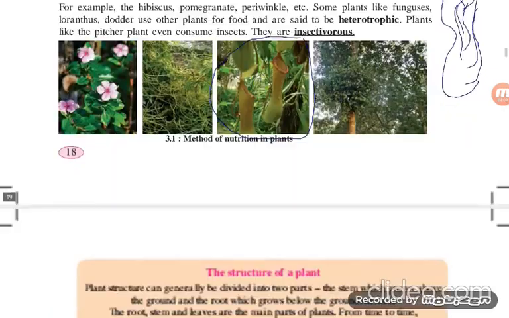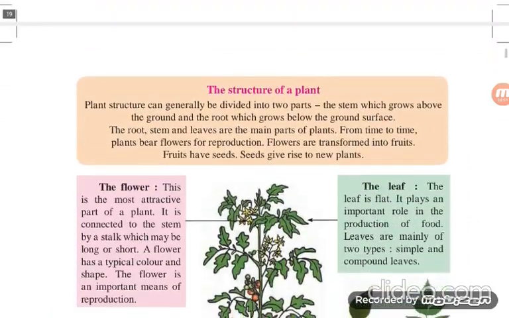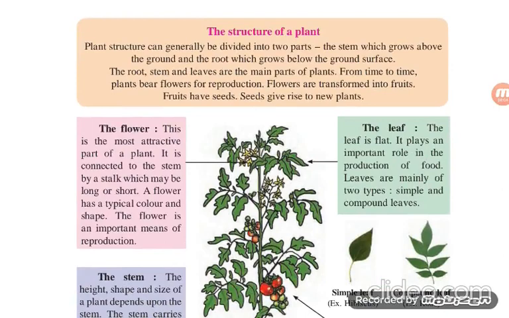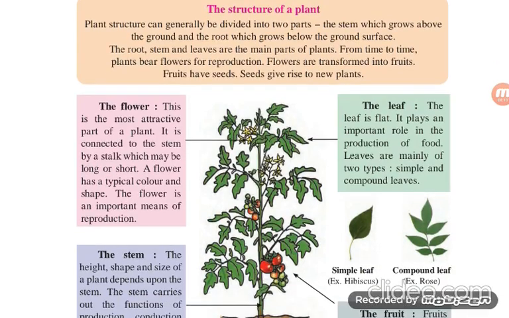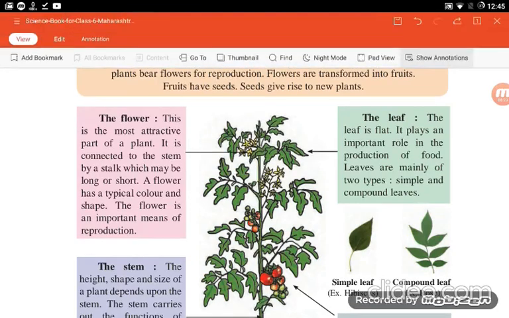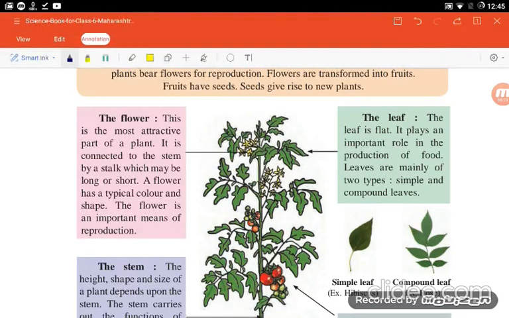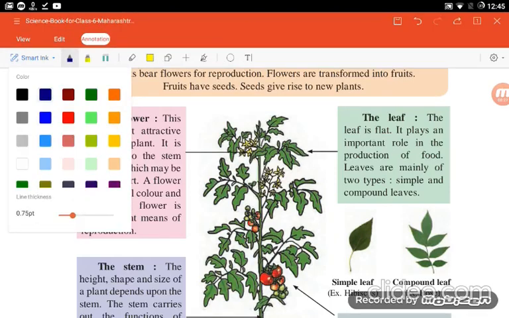Now come to the next phase. Structure of a plant. Plant structure can generally be divided into two parts. When you look at the diagram of the plant, you find it is generally divided into two parts: the stem, which grows above the ground, and the root, which grows below the ground. We know how these plants grow.